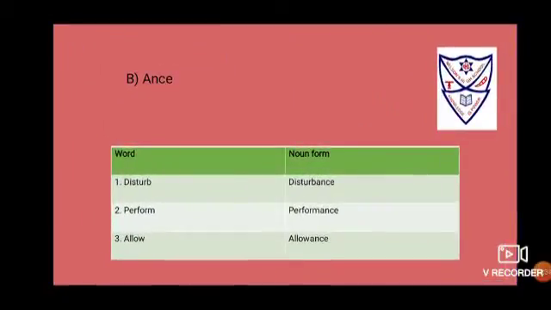Then using the suffix ance, when the verb is disturb, after using the suffix ance, it changes to disturbance. Perform, after adding the suffix ance, becomes performance. Allow, after adding the suffix ance, becomes allowance.